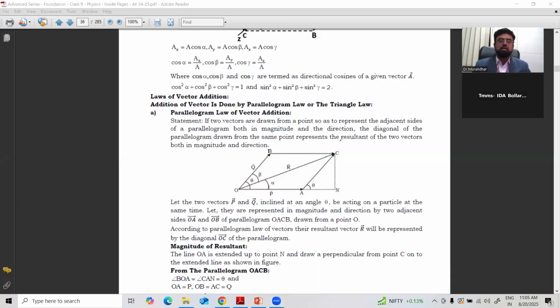So according to the parallelogram law, when two vectors are drawn as the two sides of the parallelogram, then the diagonal passing through the origin is called the resultant of both vectors. When you want to find the magnitude and direction of that resultant, which we mainly require, you can see here.